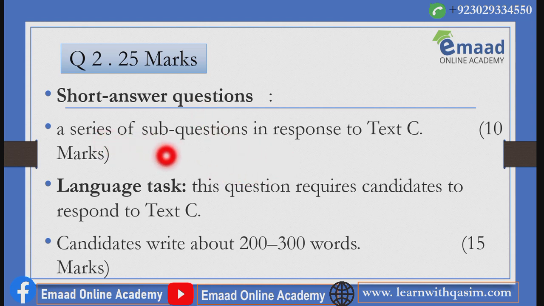There is a series of sub-questions. There are 2 sections in question number 2 as well. The first section contains 10 marks and the second component of this question contains 15 marks. A series of sub-questions in response to text C contains 10 marks. Again, it requires your ability to demonstrate well the implicit and explicit meaning of the text.